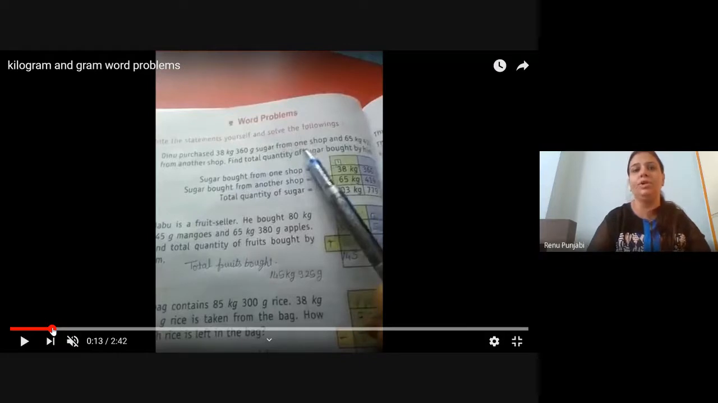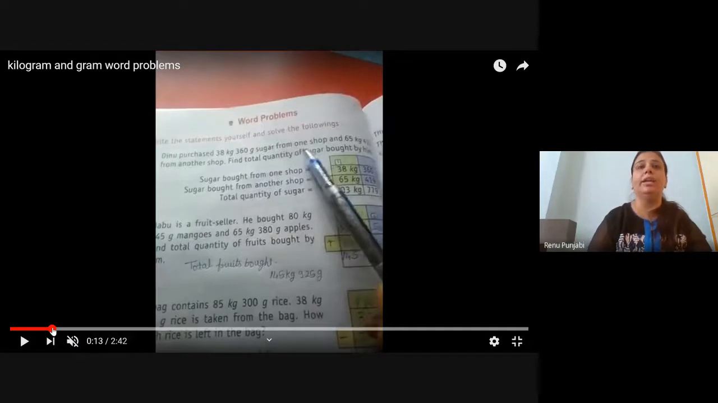In this case, what you will do? Addition and subtraction. Children, addition. You have to find the total quantity of sugar. Total word is there. In this case, you have to find the total by addition. Please do fast. You have to write the statement also.